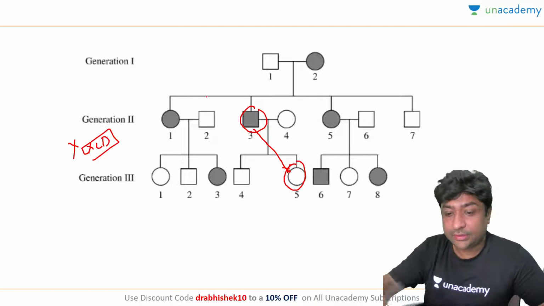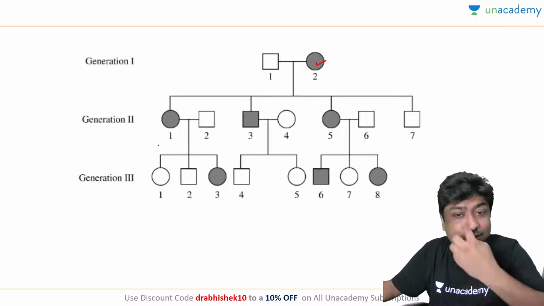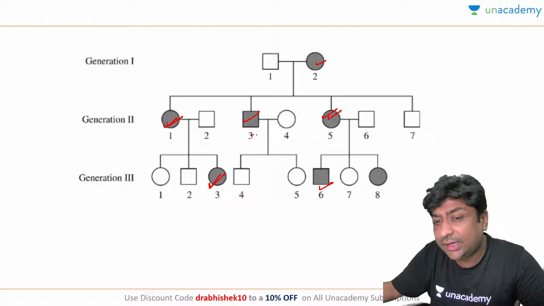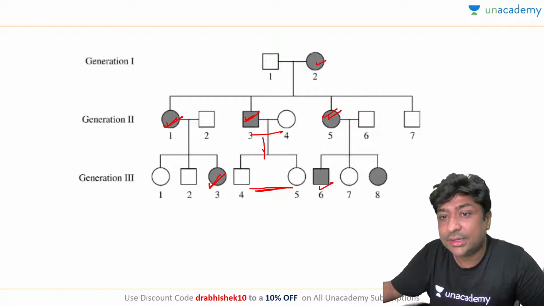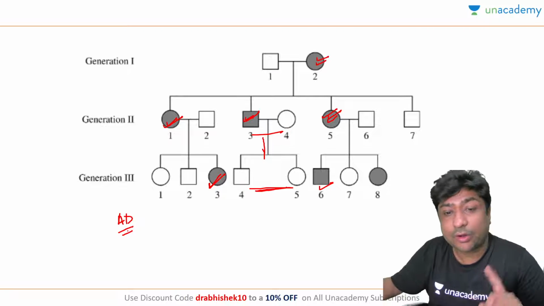Now, we have ruled out X-linked dominant. Let's see if one of the parents is affected, there is no skipping of generation. Here one of the parents is affected, but the children are not affected. But in most of the cases, affected parents are having affected children. So this is probably a case of autosomal dominant. It cannot be a recessive disease.